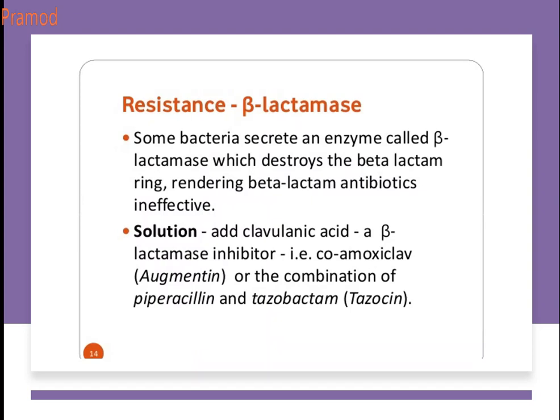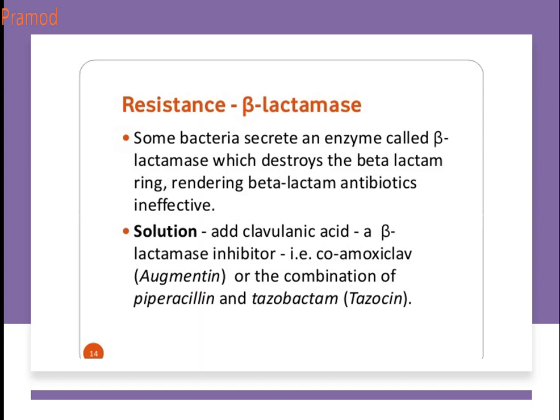In the case of beta-lactamase, as I said, enzyme inactivation: some bacteria secrete an enzyme called beta-lactamase, which destroys the beta-lactam ring, rendering the beta-lactam antibiotics ineffective. So this problem has to be tackled. This problem was tackled by administering a drug called clavulanic acid, which is a beta-lactamase inhibitor, because its structure is similar to that of the beta-lactam. So it acts as a competitor. Instead of the penicillins getting degraded, the beta-lactamase attacks this clavulanic acid and thus increases the efficacy of the penicillins.